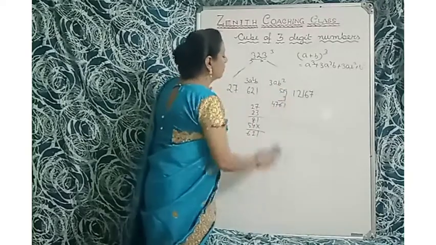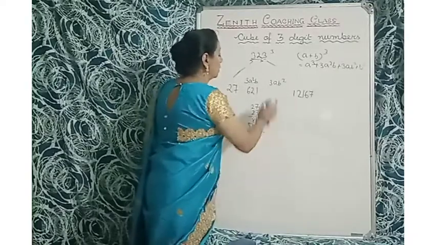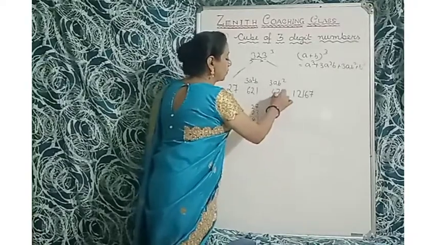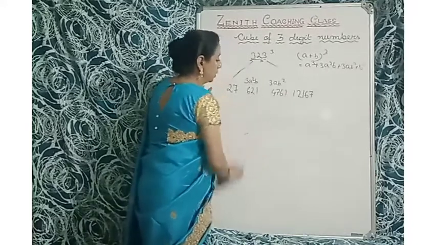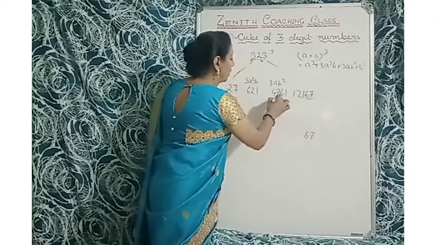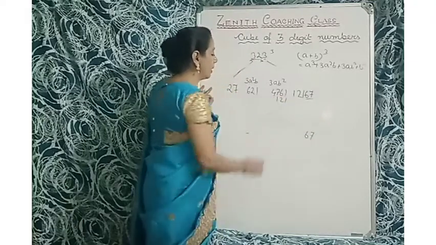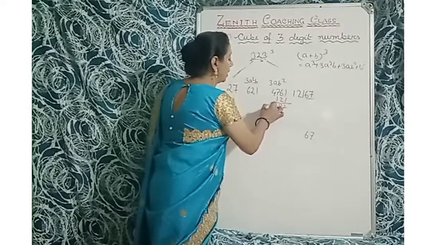Okay. So 4761 here. Now you will take here 2. That is 67. Now 121 carry. Okay. So carry over now 121. So 2884.